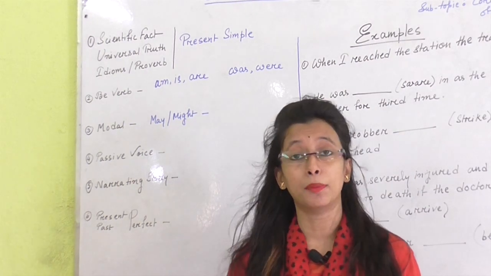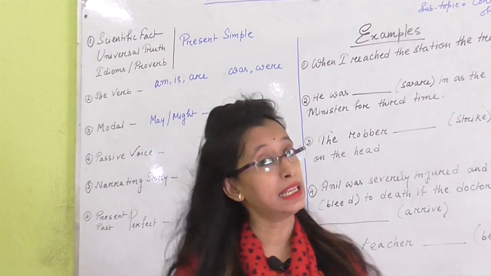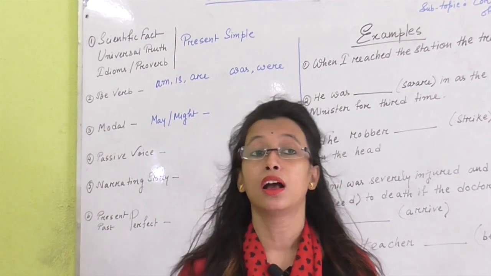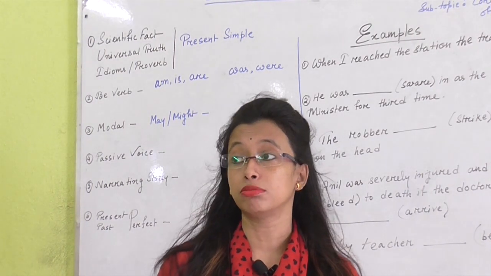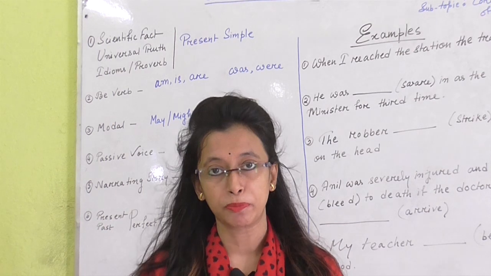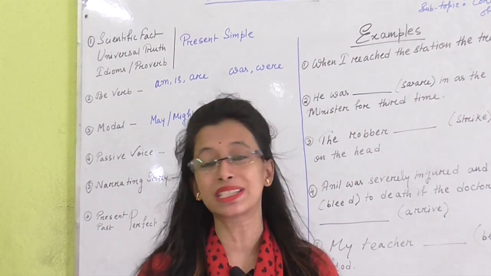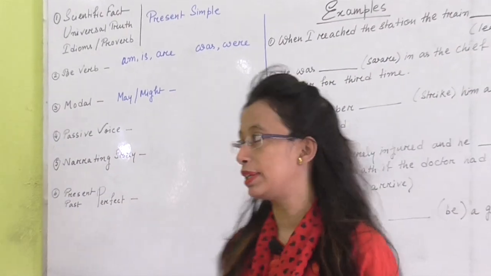Next, idioms or proverbs. Wherever you see any idiom or proverb, you need to use present simple, like rolling stones gather no moss. It is a proverb, so you need to use present simple tense here.